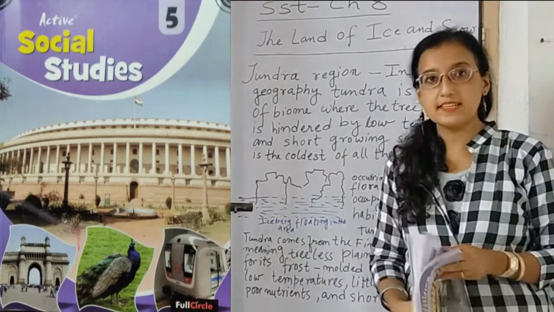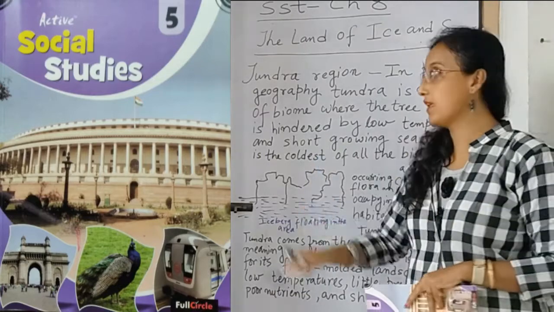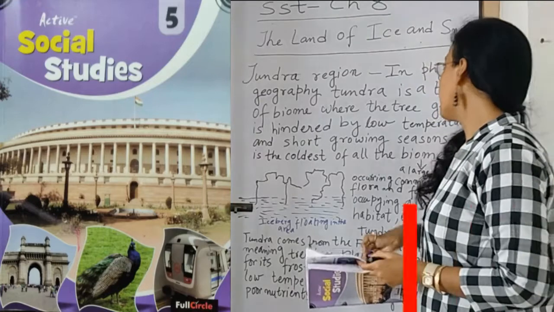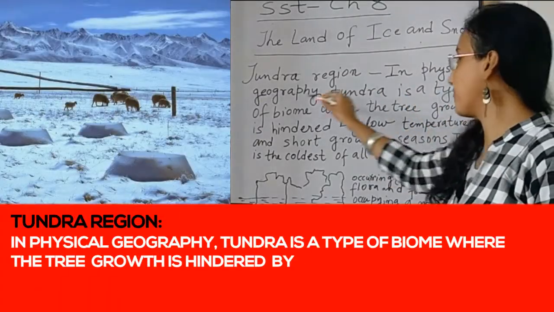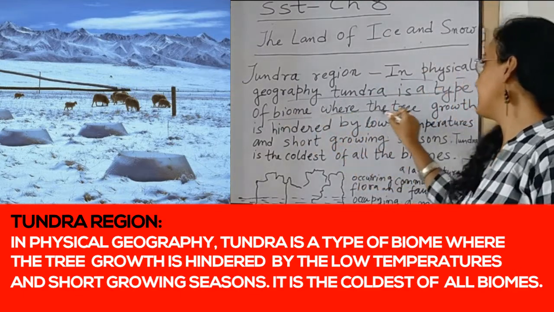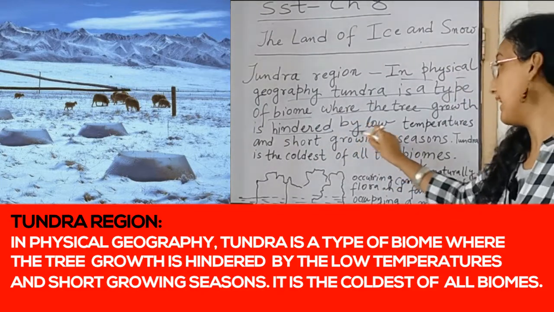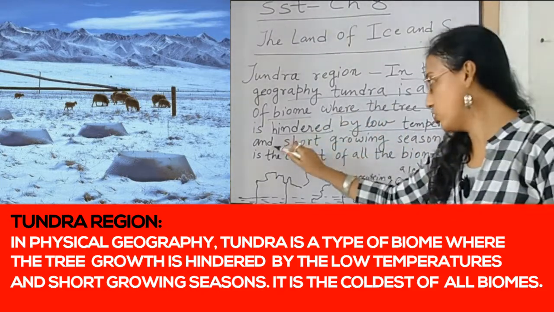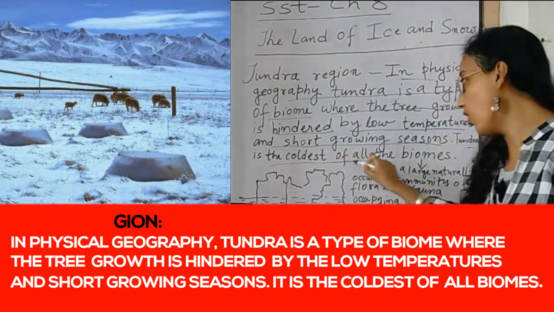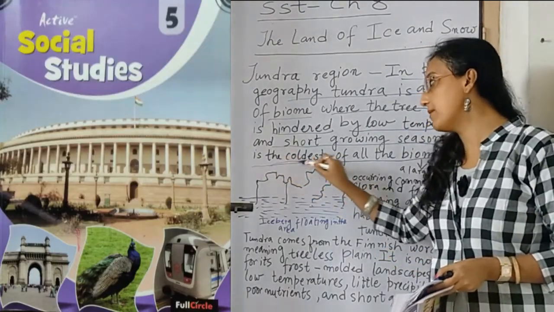Now before starting the chapter, let me tell you about the tundra region. So what is the tundra region? In physical geography, tundra is a type of biome where tree growth is hindered, that is, affected by low temperatures and short growing seasons. Tundra is the coldest of all the biomes.